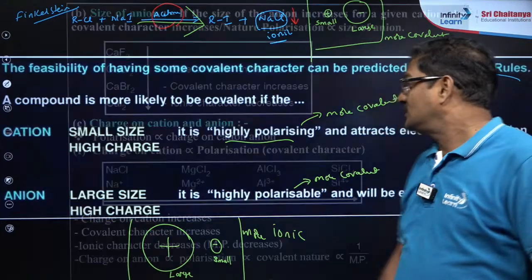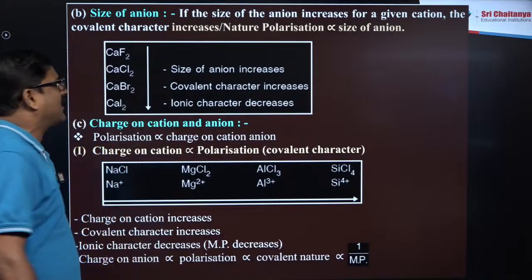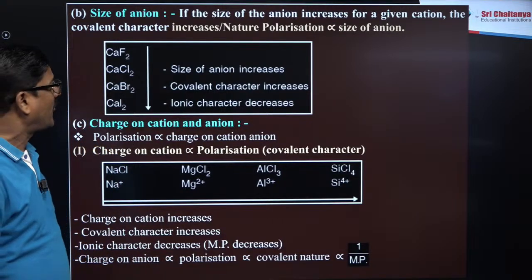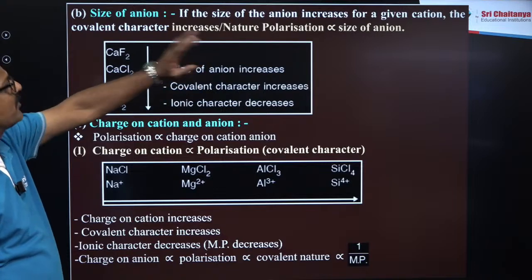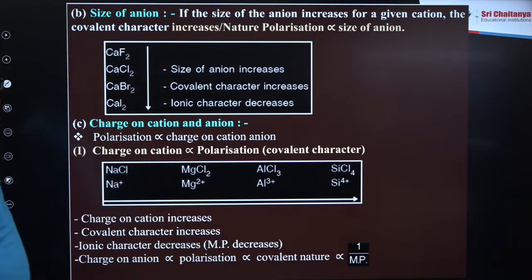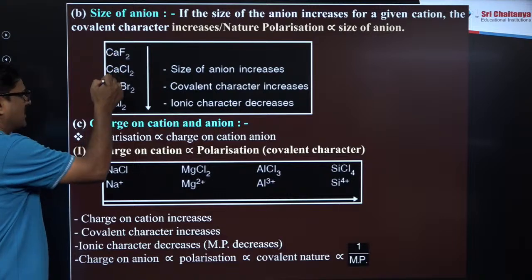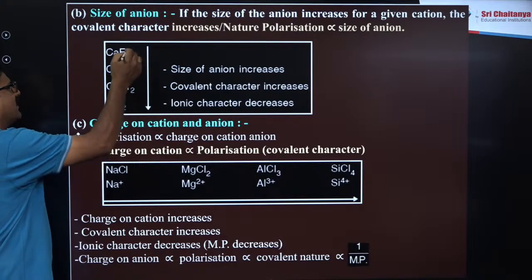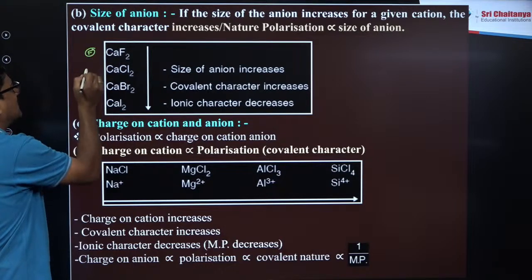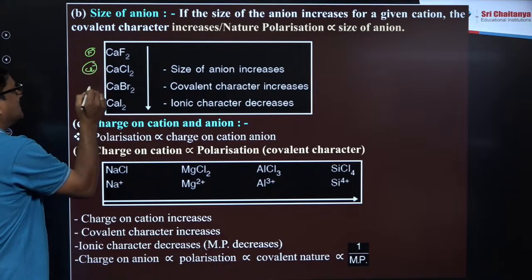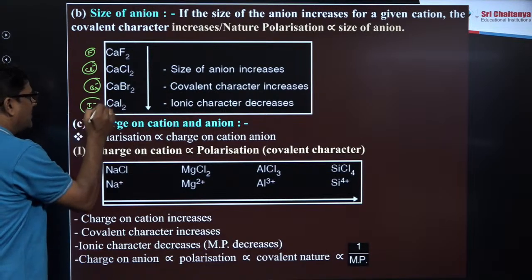Right, my dear students. Now let's talk about size of the anion. So if the size of the anion increases for a given cation, the covalent character increases and the nature of polarization is directly proportional to size of anion. You talk about calcium fluoride, calcium chloride, calcium bromide, calcium iodide. So fluoride F minus, Cl minus, Br minus, I minus.